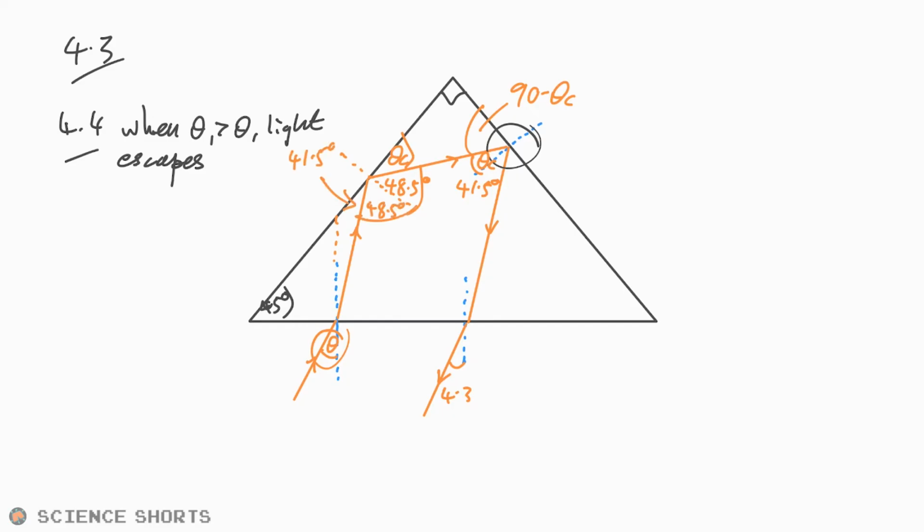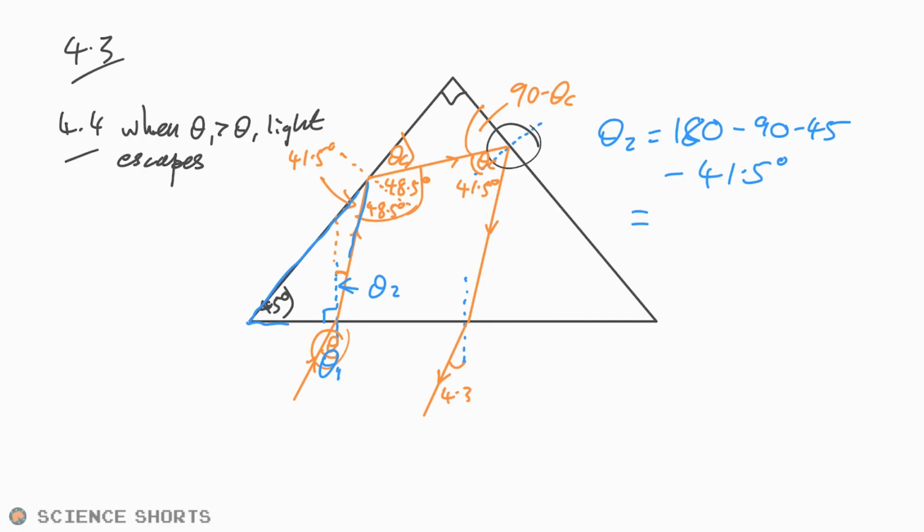So if that's the case, okay. We're looking for this angle here, and then we're going to have to use Snell's law with that. So we have here theta 1, and we have here theta 2. If this is 90 degrees here, we have a triangle, so we're going to have to use our knowledge of angles in a triangle to figure this out. So theta 2 is going to be equal to 180 minus 90 minus 45 minus our 41.5 degrees there.